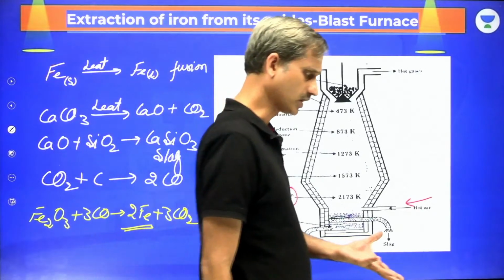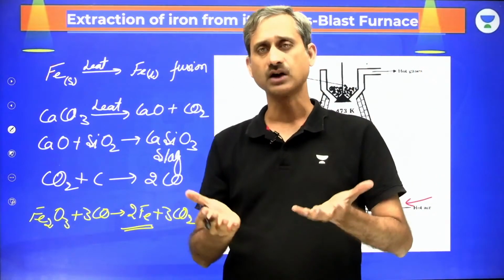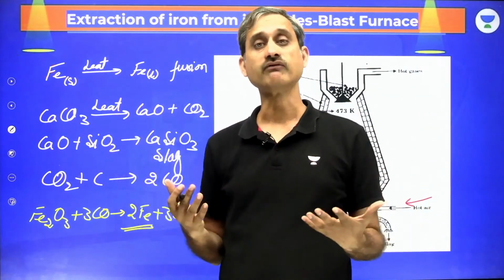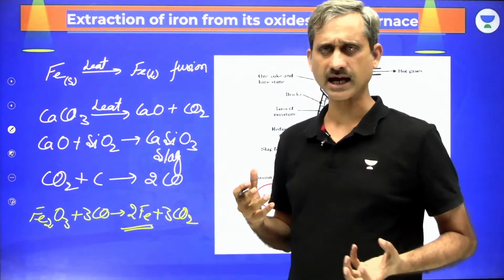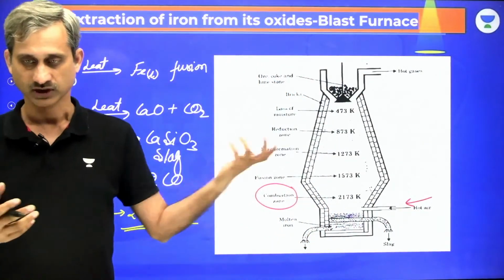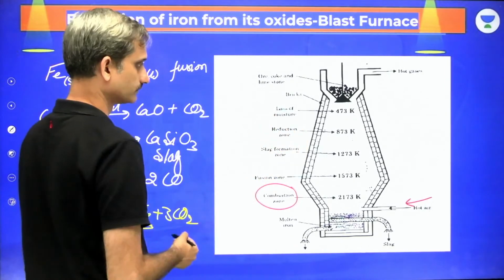It is spongy iron because here carbon monoxide removes all the oxygen from the lattice of iron oxide, and what remains is the structure of iron. So this becomes quite porous iron, and that is why it is called spongy iron. That spongy iron is formed in the reduction zone.